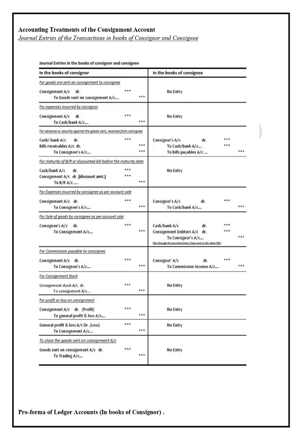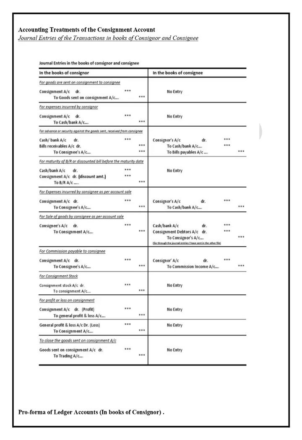The third one is cash, advance or security against the goods sent or received from the consignee. While sending the goods, the consignor may demand some amount, either in cash or in the form of bills receivable, from the consignee as security for the goods. Because the goods are worth some rupees and you are sending them to the consignee, it will be the responsibility of the consignee to maintain those goods in proper condition.